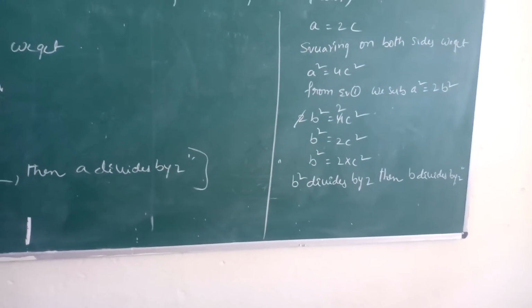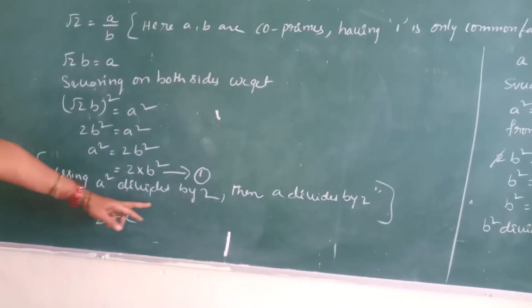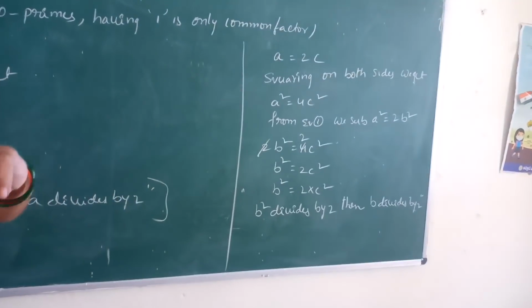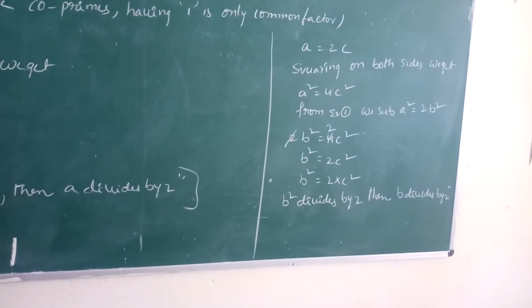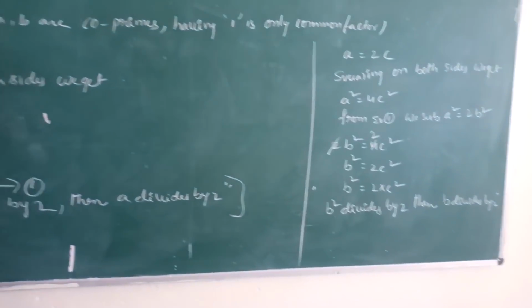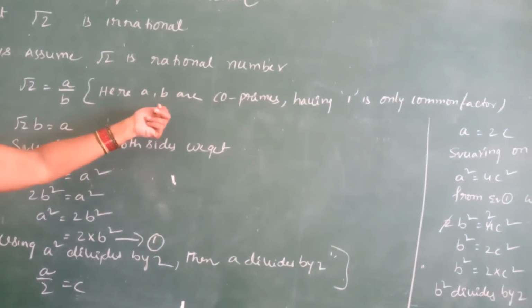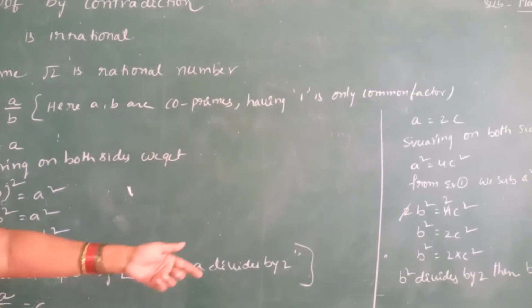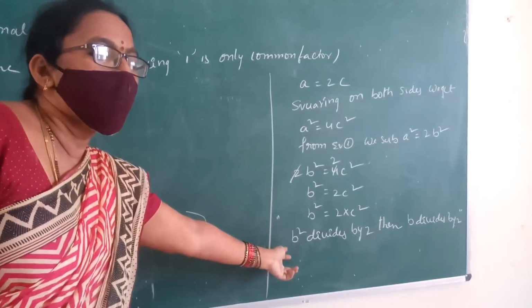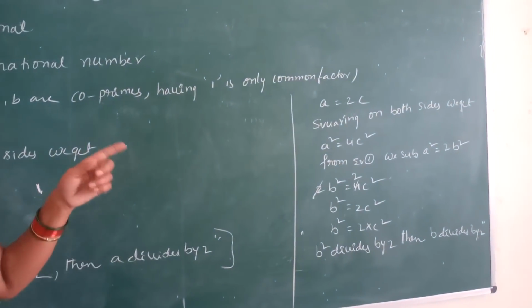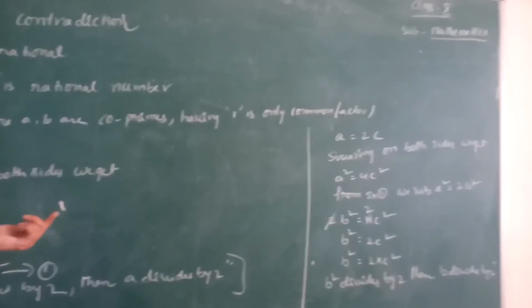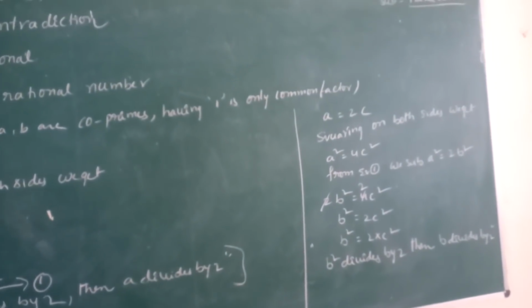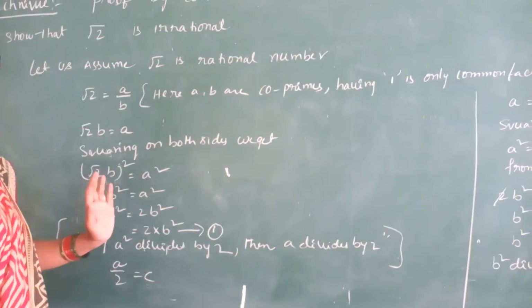Children, observe carefully. Here a is divisible by 2 and b is divisible by 2. It means a and b have a same factor, that is 2. What did we take from the starting? Yes, a and b have only one common factor, that is 1. But the result is that a and b have another factor, that is 2. So it is a contradiction. This process we use to prove this is called contradiction.